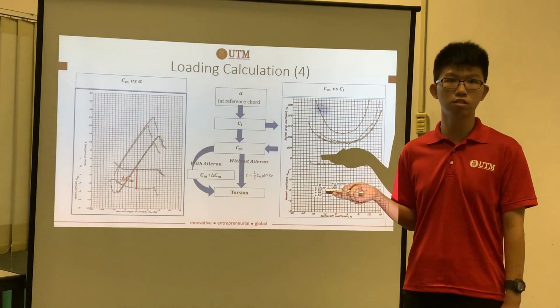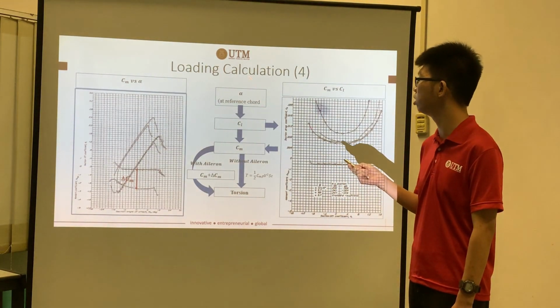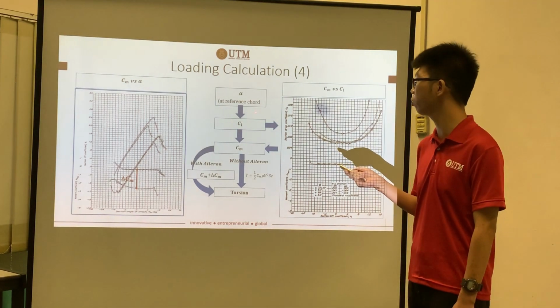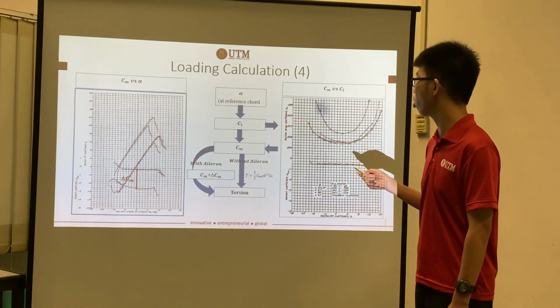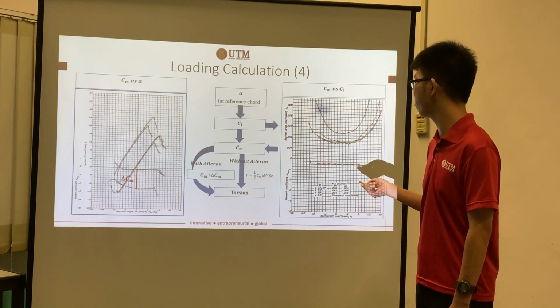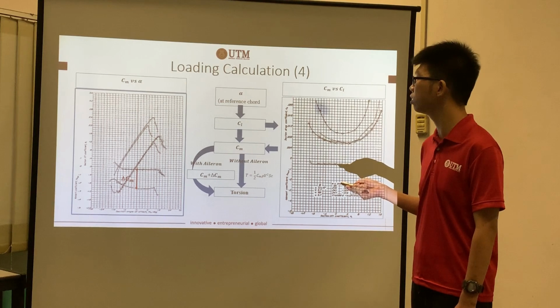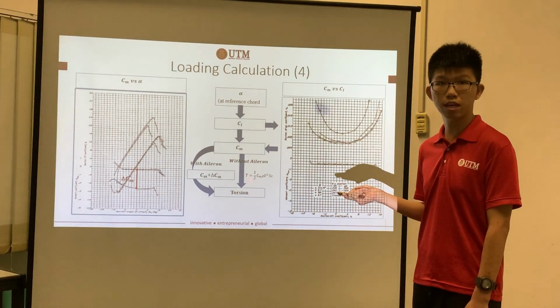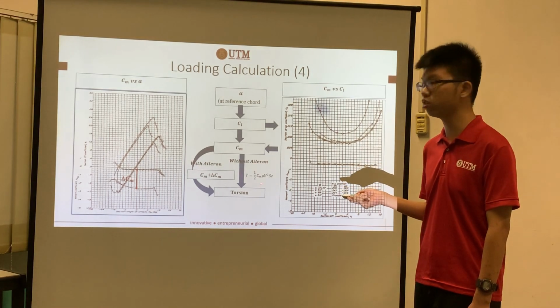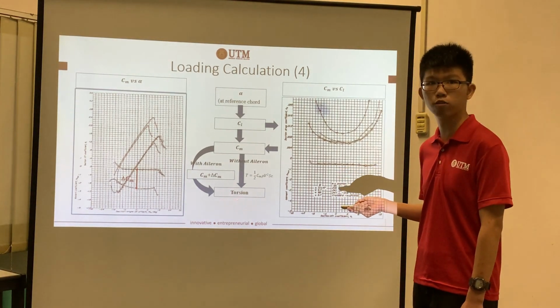Next, about the torsion. For the torsion, using the alpha angle of attack, we can get the lift coefficient. With the lift coefficient, we can simply get the Cm value. That is for the wing section without aileron. With the value of Cm, we can substitute into this torsion equation to get the value of torsion.